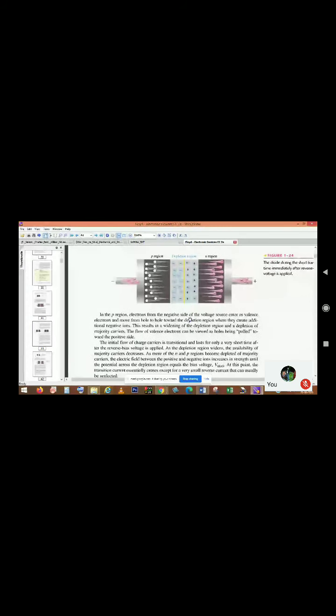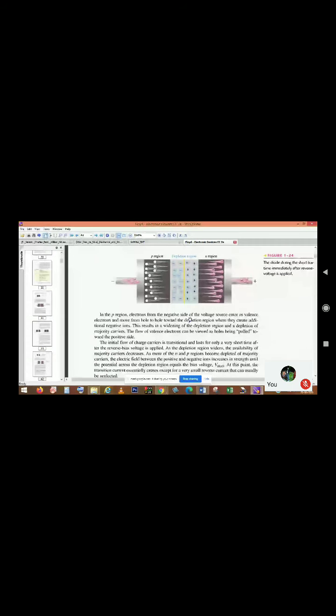But when we apply enough energy, voltage or bias, the depletion region will break down because of the huge movement of minority carriers. This is the reverse breakdown characteristic.